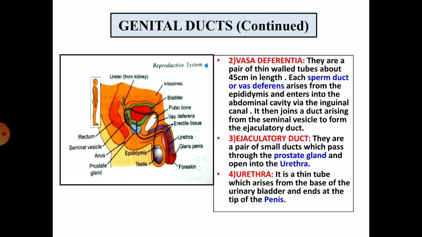It then joins a duct arising from the seminal vesicle to form the ejaculatory duct. The ejaculatory duct is a pair of small ducts which pass through the prostate gland and open into the urethra. Urethra. It is a thin tube which arises from the base of the urinary bladder and ends at the tip of the penis. It is a common passage for urine as well as sperms.